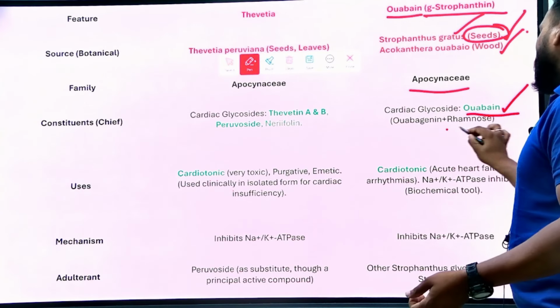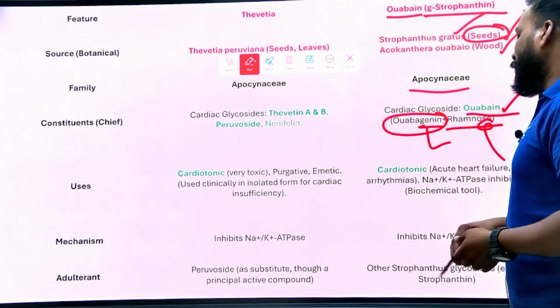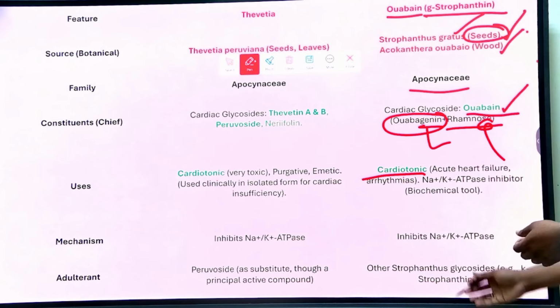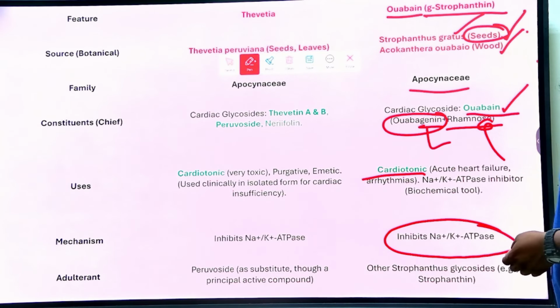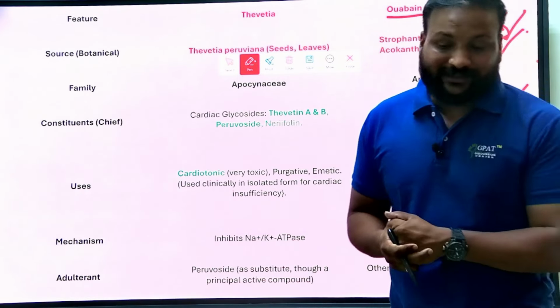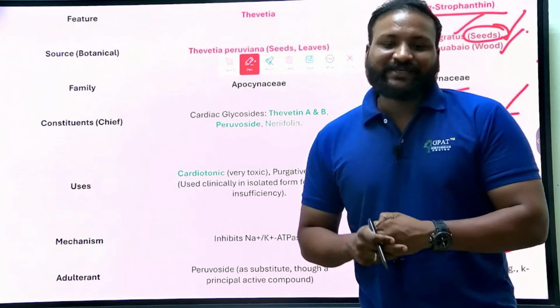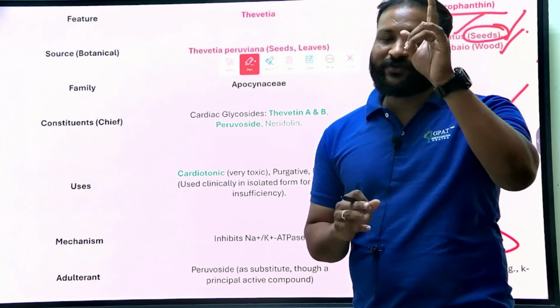It contains a rhamnose sugar, and the genin is ouabagenin. Genin means non-sugar moiety, and ose means sugar moiety. It is cardiotonic, and the function is mainly to inhibit the sodium and potassium ATPase, so it is a biochemical tool. Lastly, it can be adulterated with other Strophanthus glycosides. Clear? Yes. So this is for today's thunderstorm series, especially for the cardiac glycosides.